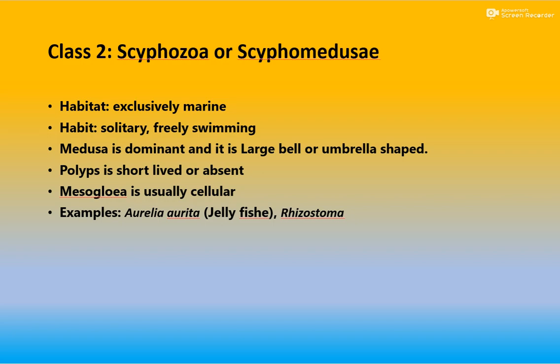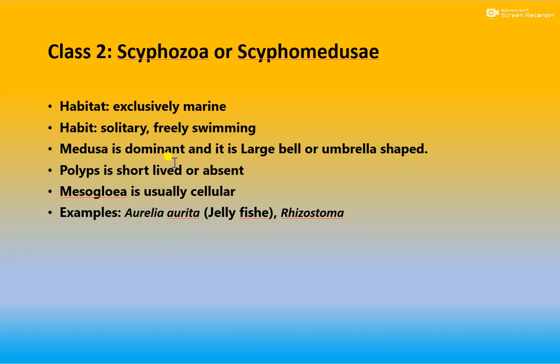Now we see the second class of Coelenterata, Scyphozoa, also called Scyphomedusae. The habitat of Scyphozoa is exclusively marine. Most of these animals live in sea or ocean, and they are solitary or free living.